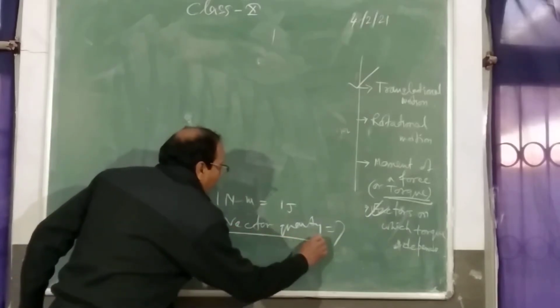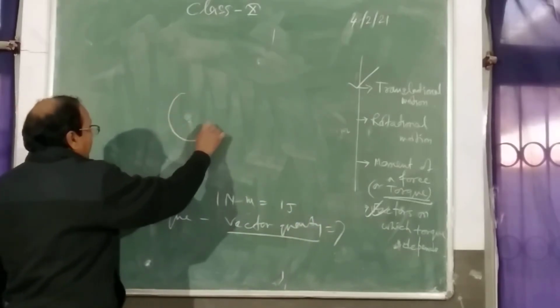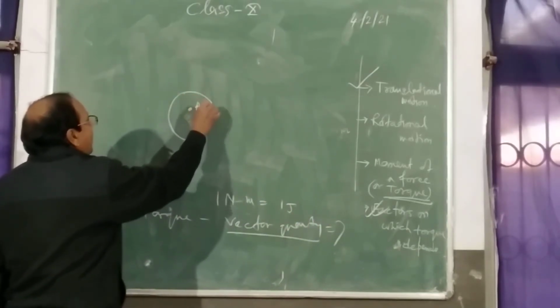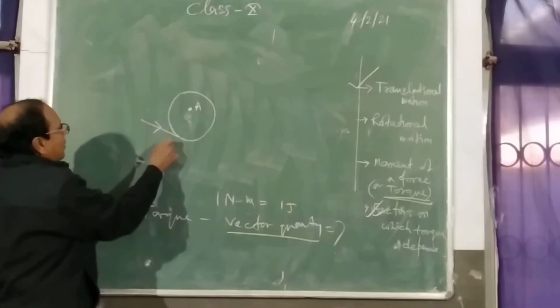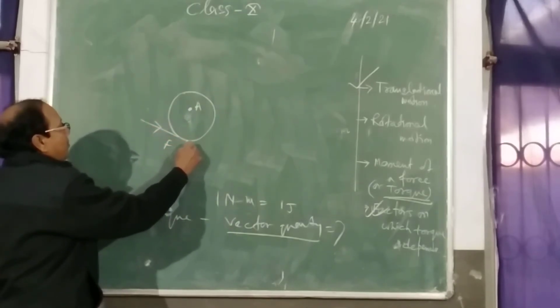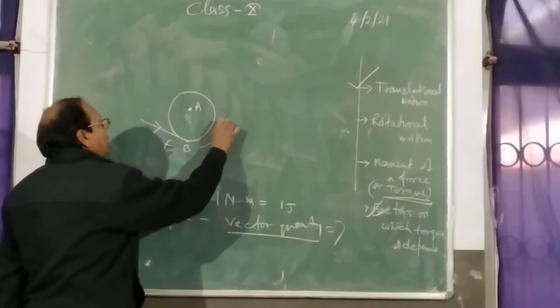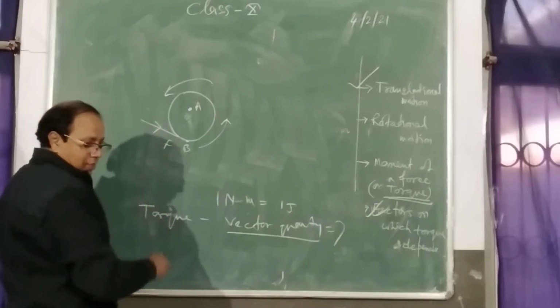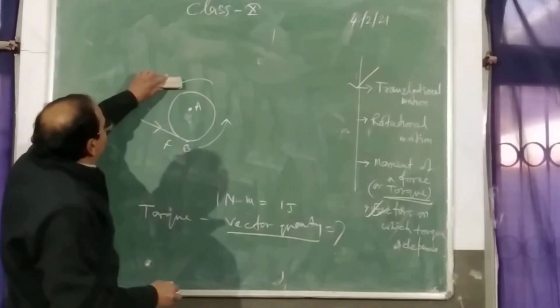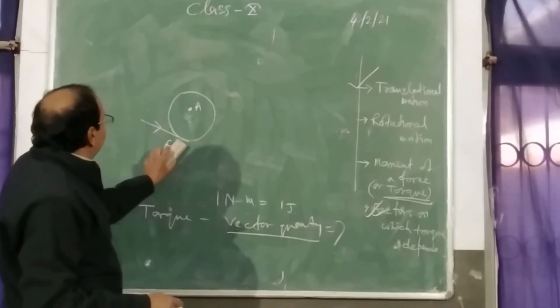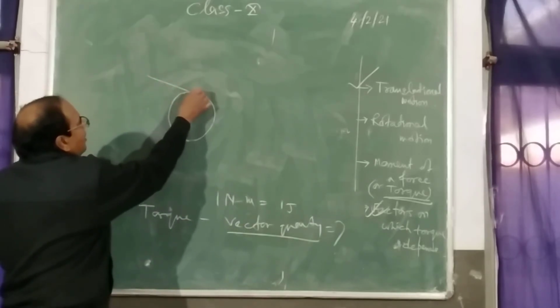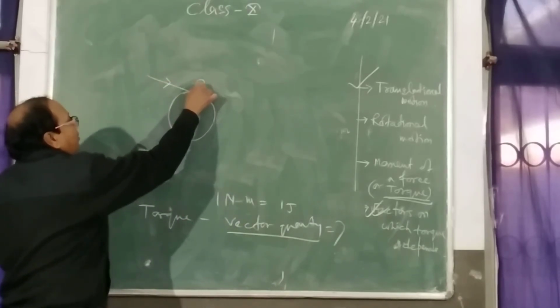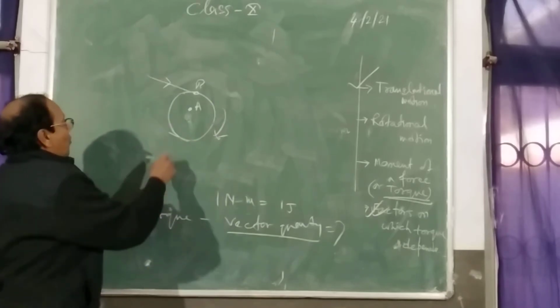Now, torque: suppose the body is fixed here at A. I am applying the force in this direction at point B. The force is applied, then the body will rotate anti-clockwise. The same body can be rotated clockwise if we apply the force at this point. The body will rotate clockwise.